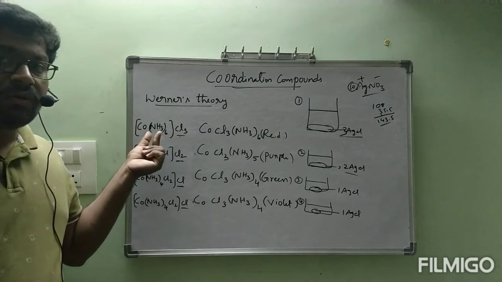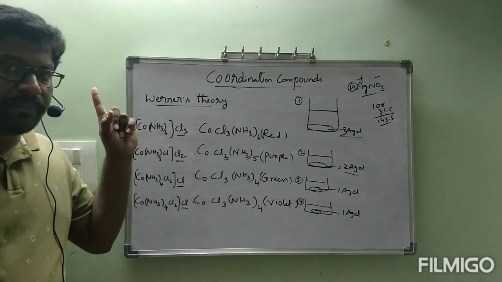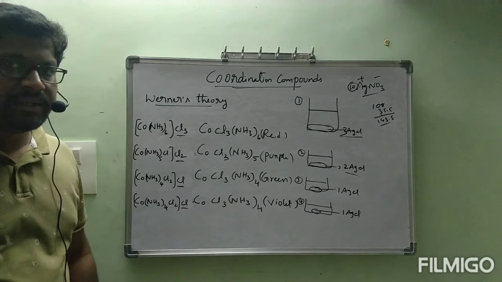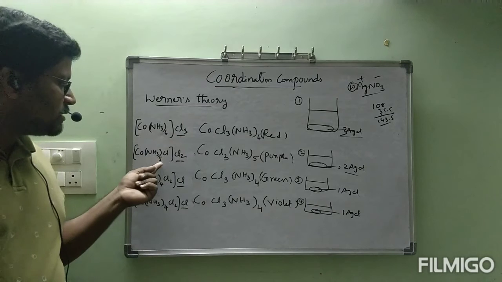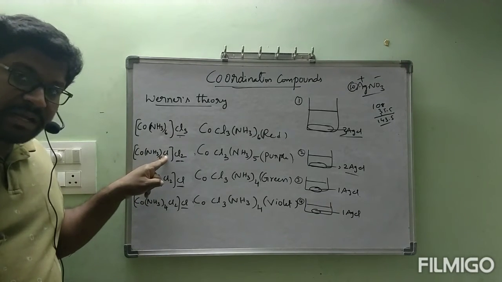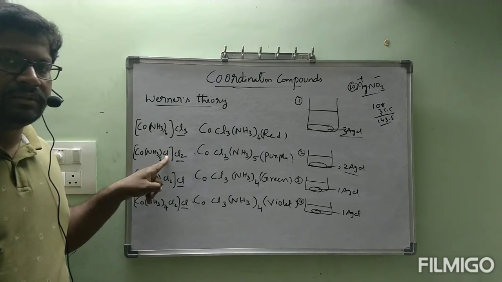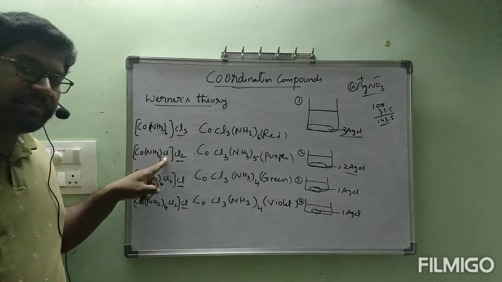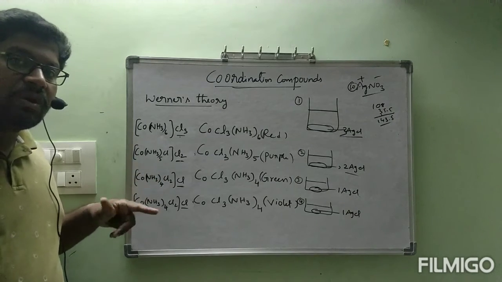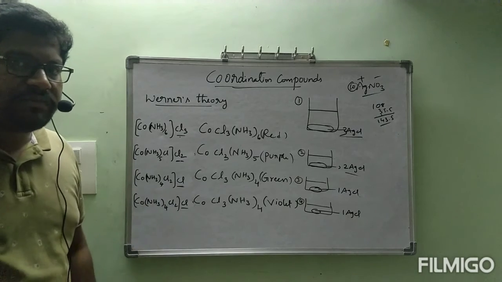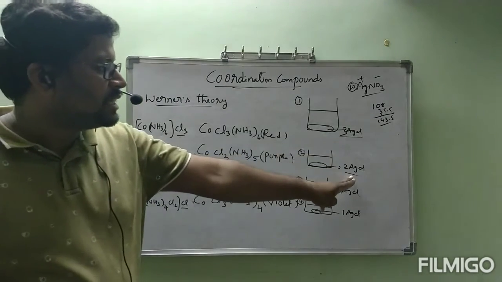These NH3s are in coordinate covalent bond, so they cannot be ionized. We told in coordination compounds, they cannot be ionized completely. He told this is square bracket and outside it is Cl3. Next square bracket. This Cl which is present inside is included in coordinate covalent bond. That's why it is not ionized. The chlorine which is present inside is bonded to cobalt with coordinate covalent bond. That's why it is not ionized with water. So outside how many are there? 2 chlorines. Those 2 are only getting ionized.